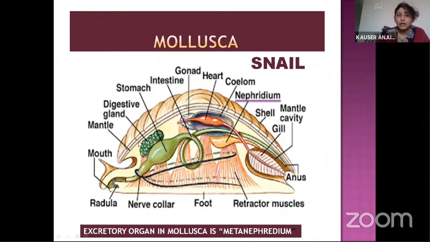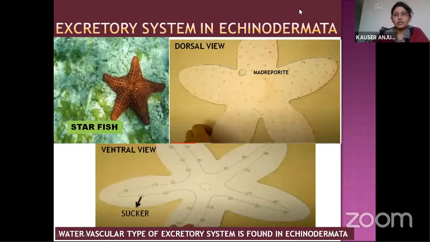This part collects the wastage from the body cavity of the snail and it is excreted out through the anus. So the snail is the example for Mollusca, and the excretory organ seen in the snail is the metanephridium. We will move to the next phylum, that is Echinodermata.